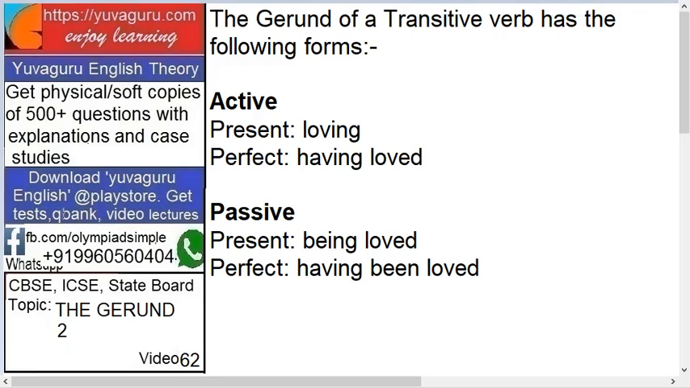Now our topic. So the gerund of a transitive verb has the following forms: active and passive. Active means again two parts, present and perfect. In passive also, present and perfect. Active present is loving. Passive present, being loved. Active perfect, having loved. Passive perfect, having been loved. So remember this, in active and passive, these two parts, only what changes? Being and been. Generally being and been is added for passives.